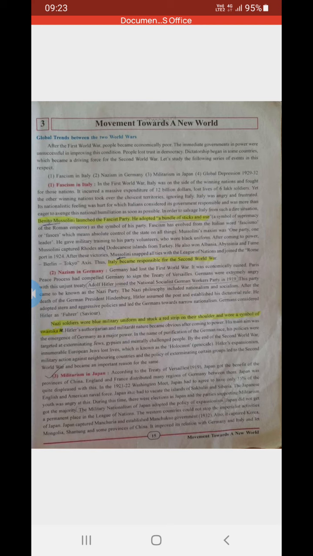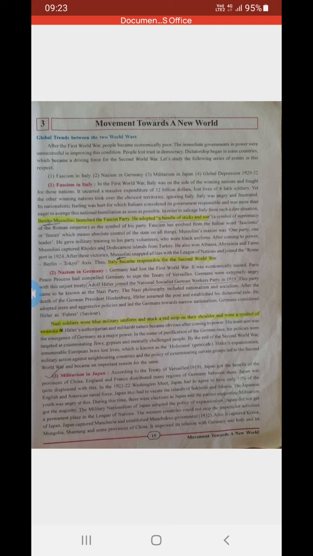and Japan did not get a permanent place in the League of Nations. Now, as the military got the majority, even Japan did not get any permanent place in the League of Nations. The League of Nations was established after the First World War. Some nations came together to establish world peace and security, but the League of Nations failed.